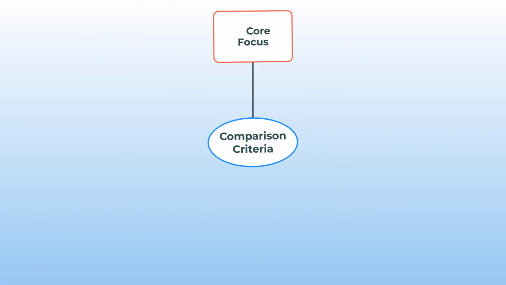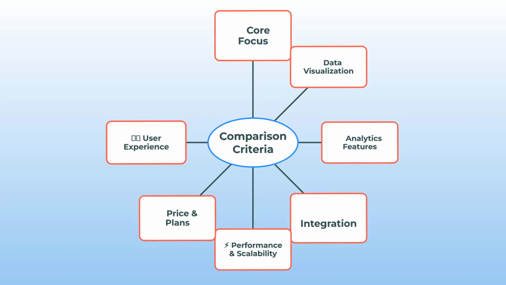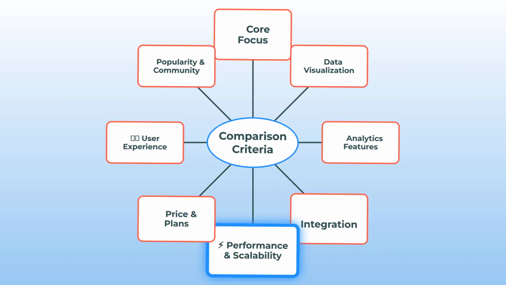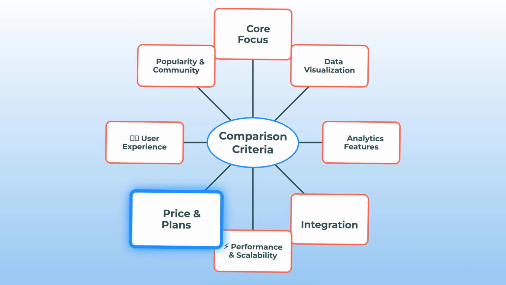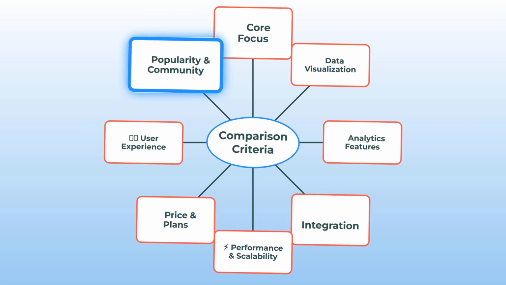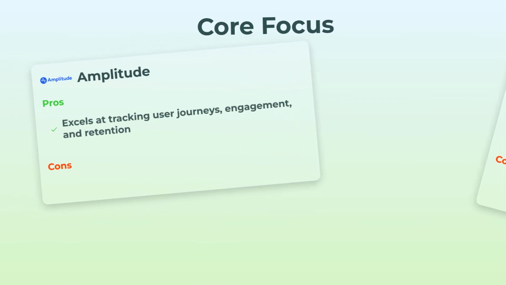First, if you're a visual learner, like me, let's set up a mind map of everything we're going to cover. Core focus, data visualization, analytics features, integration, performance and scalability, price and plans, user experience, and finally, popularity and community. Buckle up, we're diving into all these categories. Okay, kicking things off with core focus.